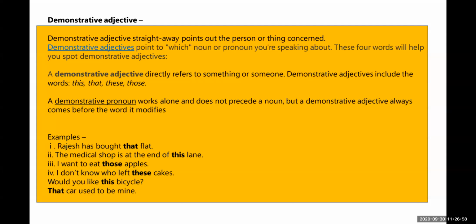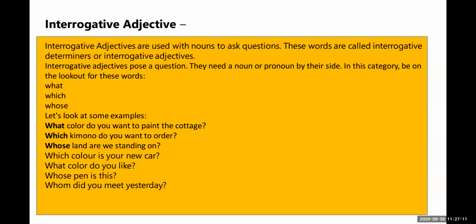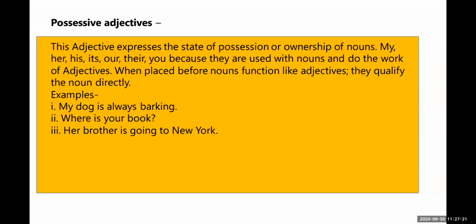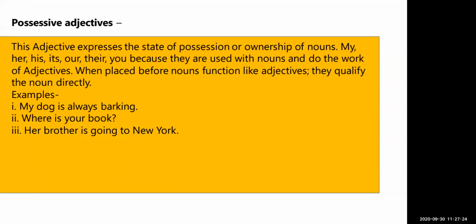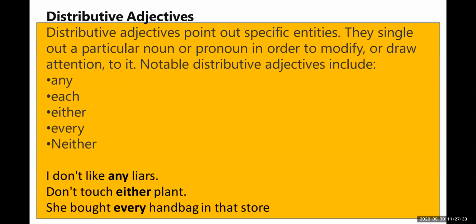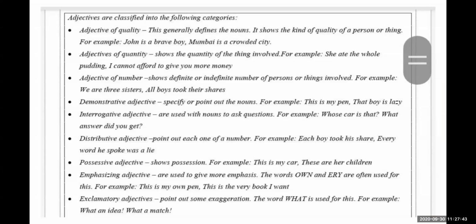Next one, interrogative adjectives. Interrogative adjectives are always used with a noun to ask a question, like which or what. Now possessive adjectives show the possession or ownership of a noun. And the last one is the distributive adjectives, which specify the entities: any, each, either, every, neither. So these are the types of adjectives.